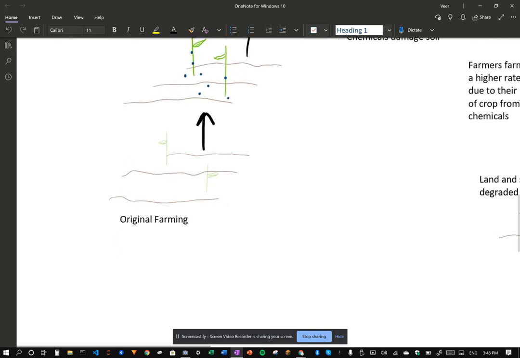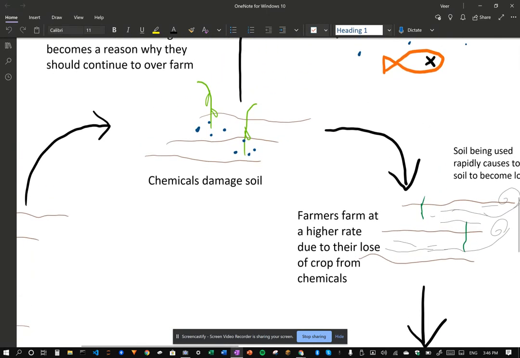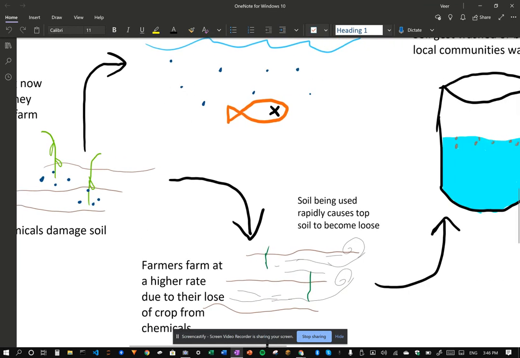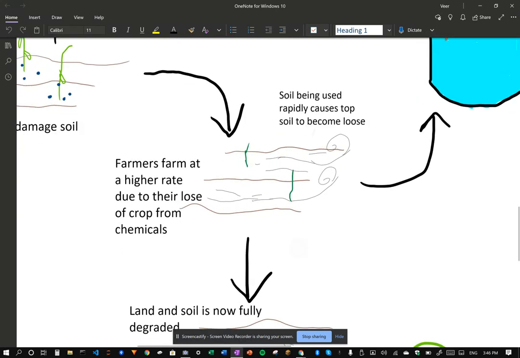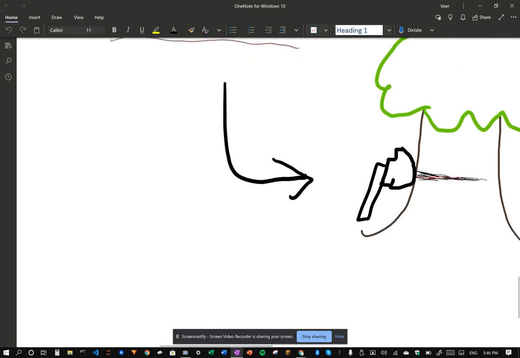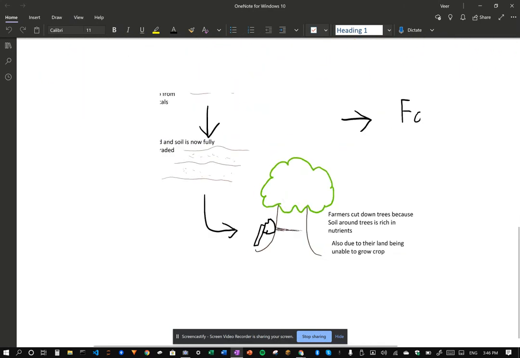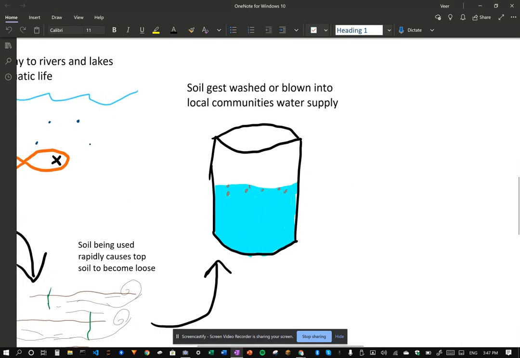They have the original farm. They use fertilizers and pesticides. It damages their land and it becomes a cause to farm at an even faster rate. And now their soil has become loose, which becomes another cause for them to farm at an even faster rate. And now the land is degraded and the cycle repeats, along with all these horrible damages it does to the environment and our health.